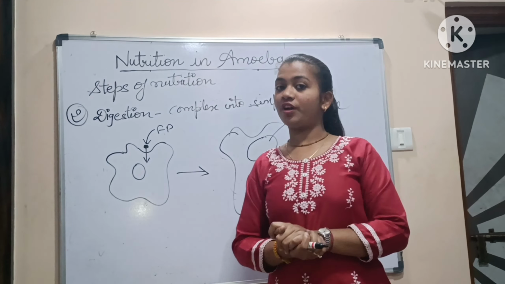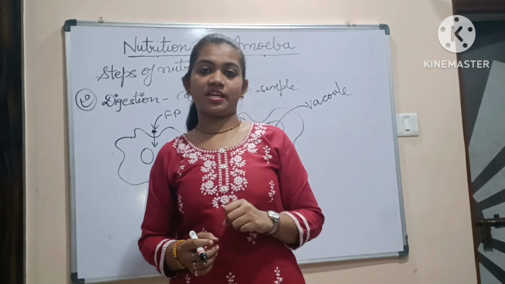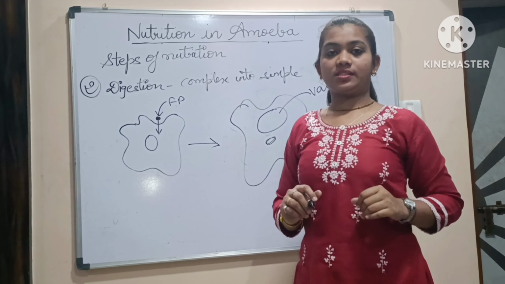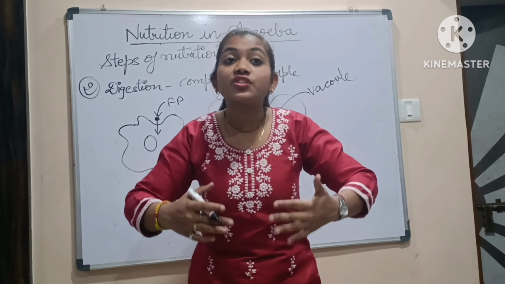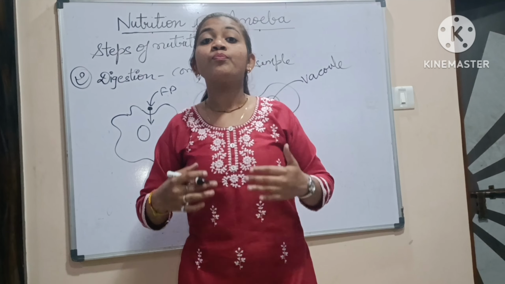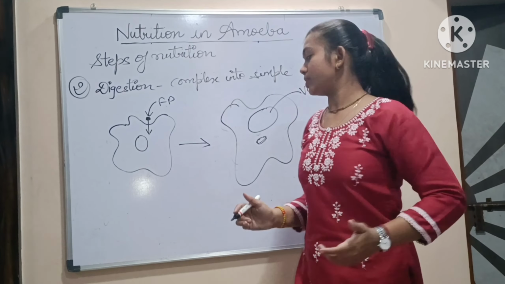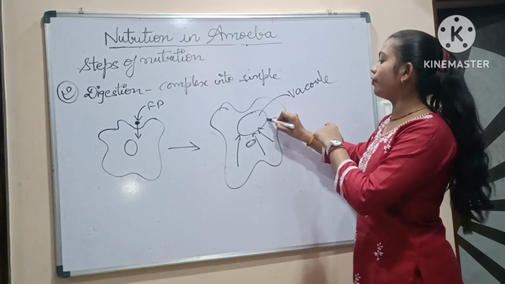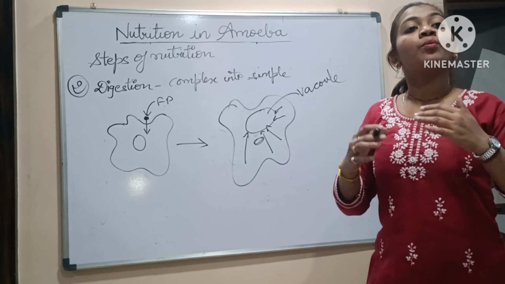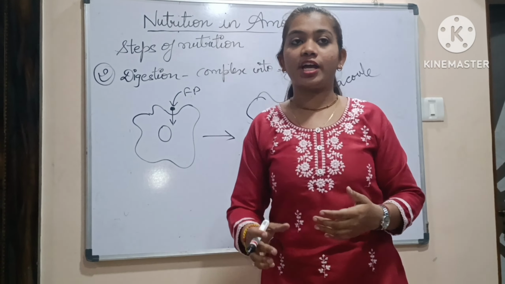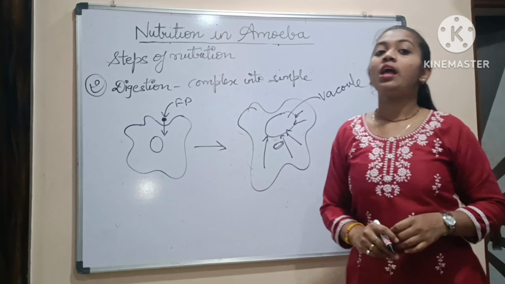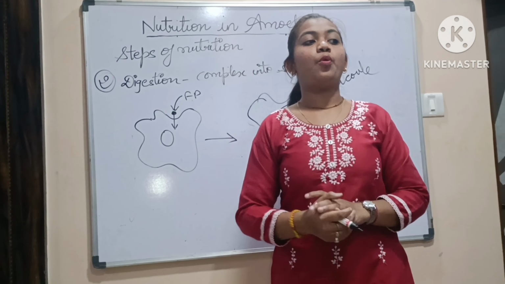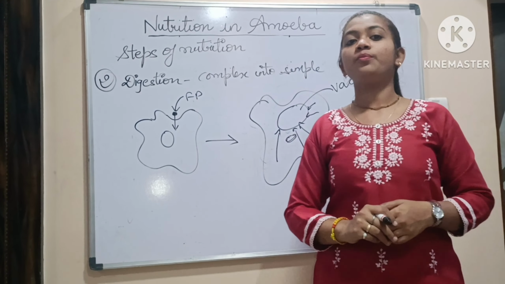The cytoplasm of the amoeba contains some digestive enzymes. What will these digestive enzymes do? The enzymes are proteins. There are certain kinds of protein which can stimulate, or we can say which can make the chemical reaction go faster. So these digestive enzymes from the cytoplasm will start moving into the vacuole, and they will do the process of digestion, and by the process of digestion that complex substances will be converted into that form in which the body of amoeba can identify the molecules.